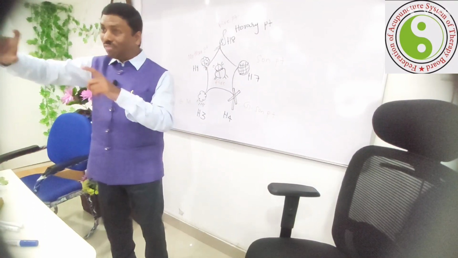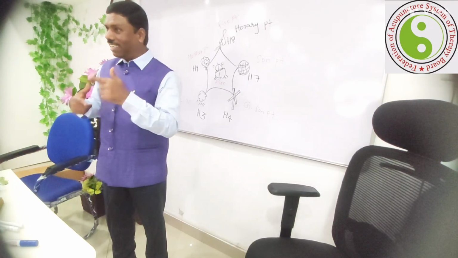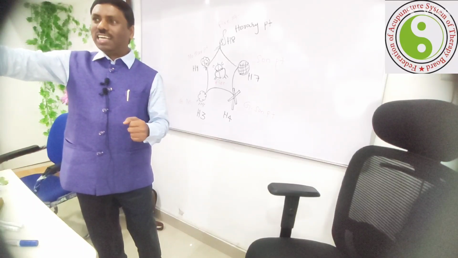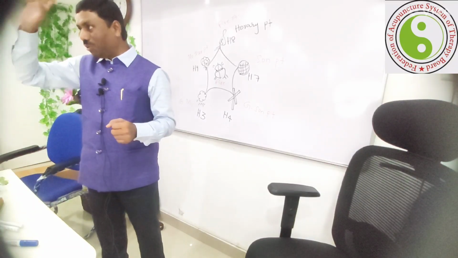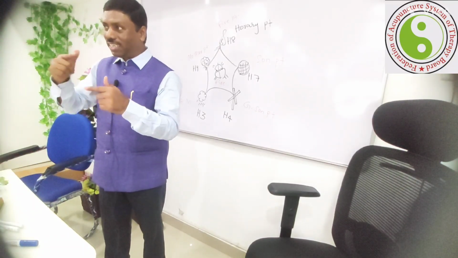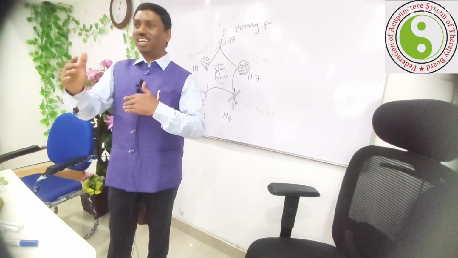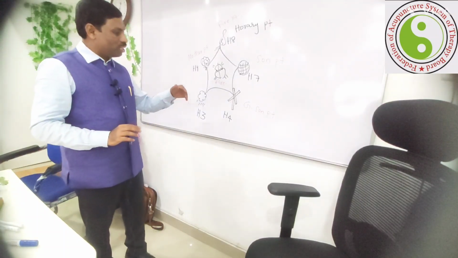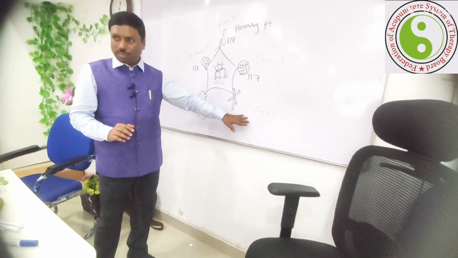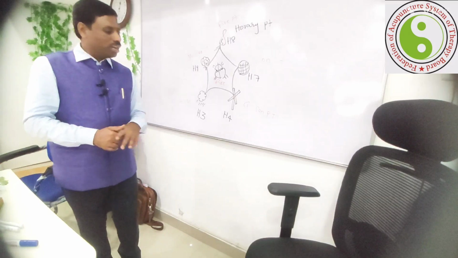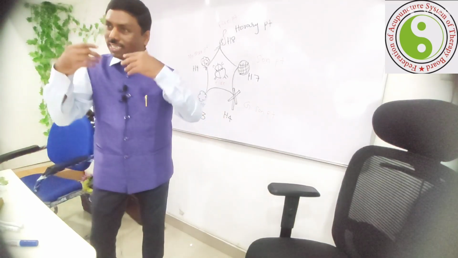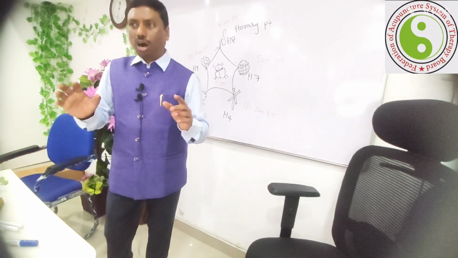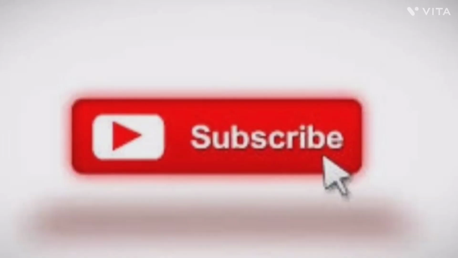I told you about equivalent points. When I gave the lecture, at that time I told you spleen 2 is equivalent to H7, P7. But now you are getting the picture that yes, they are correlated with each other. Yes or no? So now we'll come to the grandson point. That means it is the sedative point of the cardiac system. That means again it depletes the energy. Deplete means it decreases the energy of the heart system.